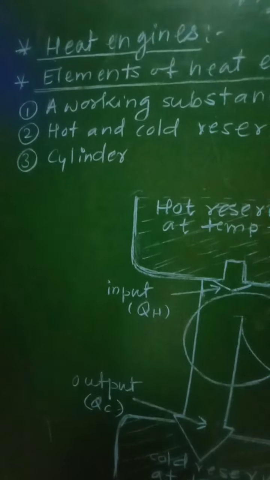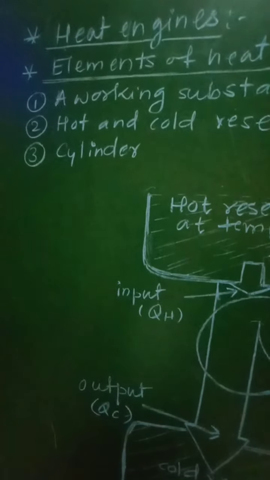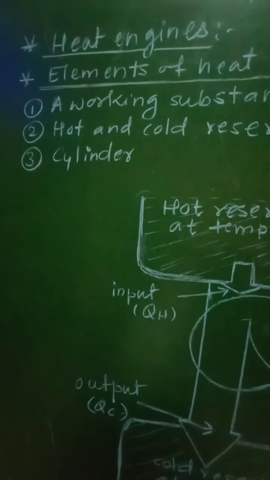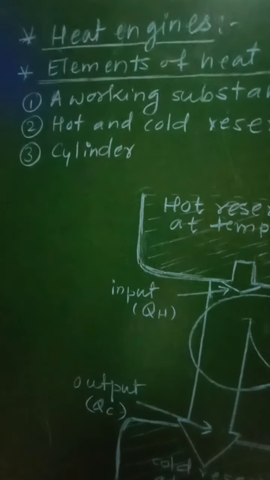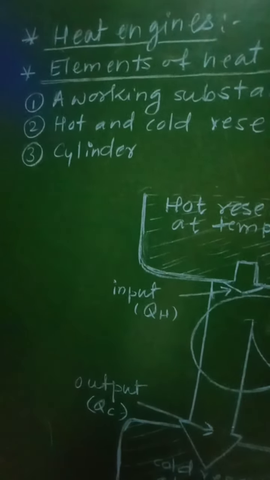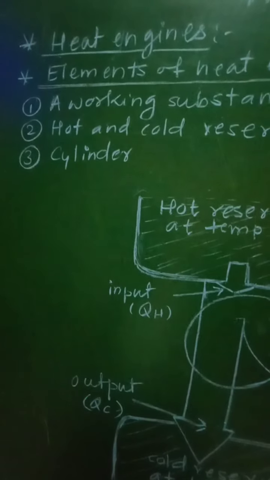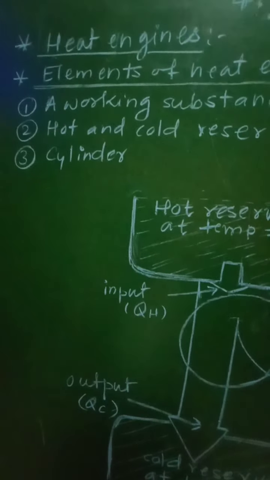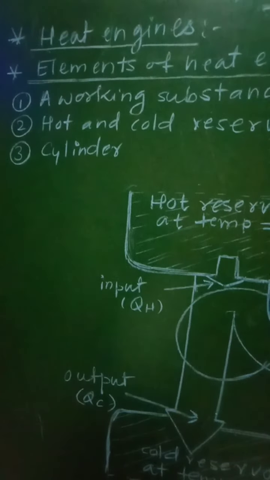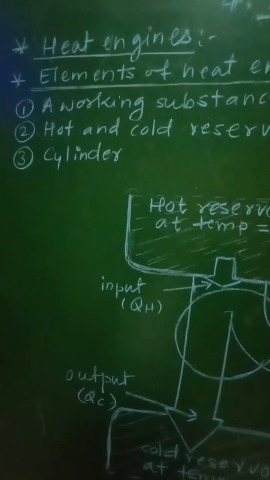That means if you consider the heat engines, in an external combustion engine, the working substance is heated externally, as in case of a steam engine, and in an internal combustion engine, the working substance is heated internally, similar to an automobile engine using petrol or diesel.